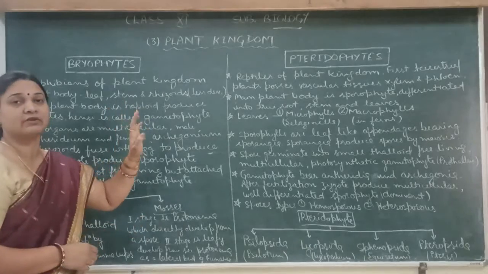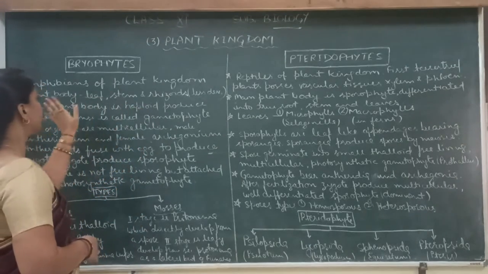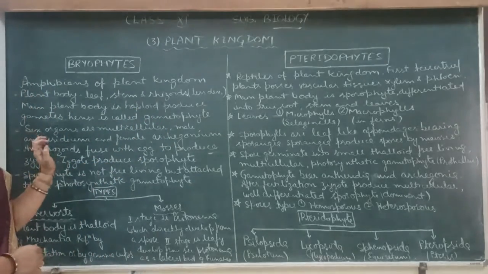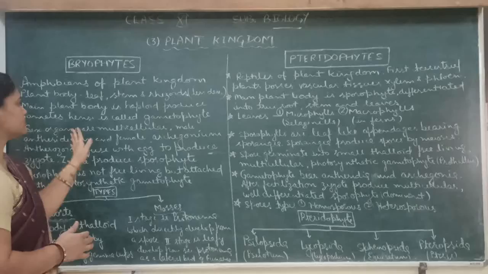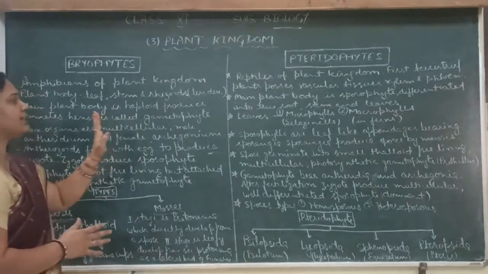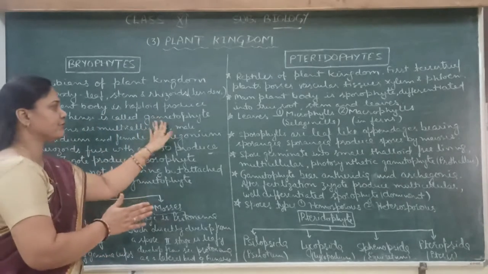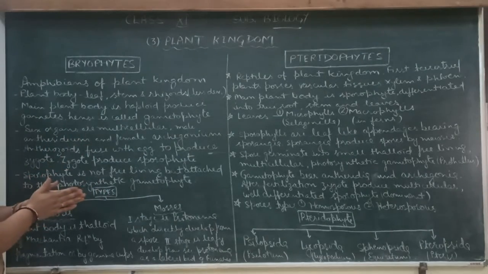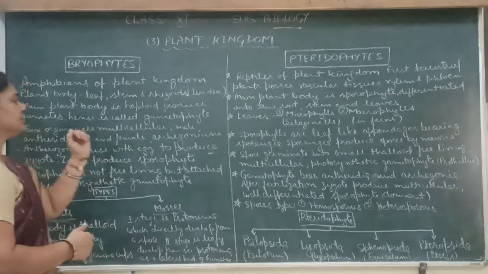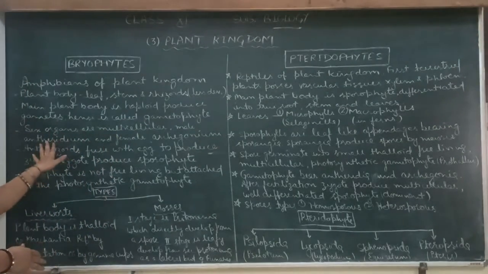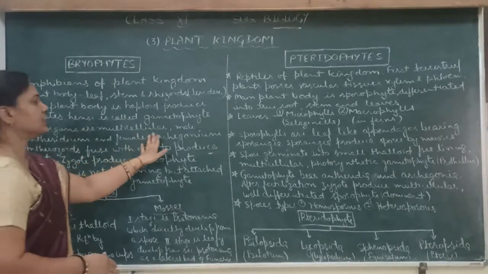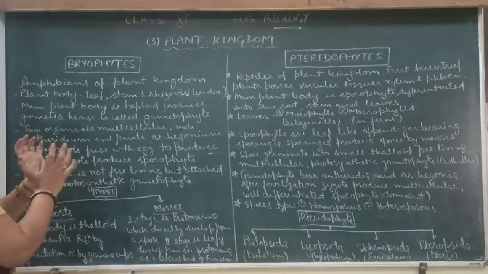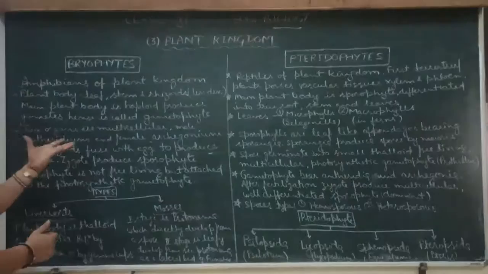Haploid means a single set of genome is present in the body of the gametophyte, which produces the gametes, and gametes are always haploid, so these are known as gametophyte. The main plant body is the gametophyte, and the sex organs, which are multicellular, develop on the gametophyte. The male sex organs are antheridium and the female sex organs are archegonium. Archegonium is flask-shaped and antheridium is a cluster of leaves.